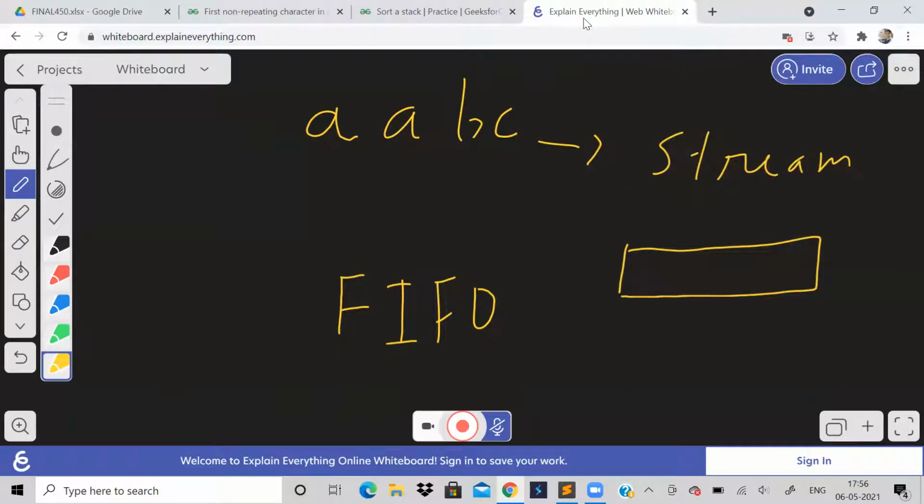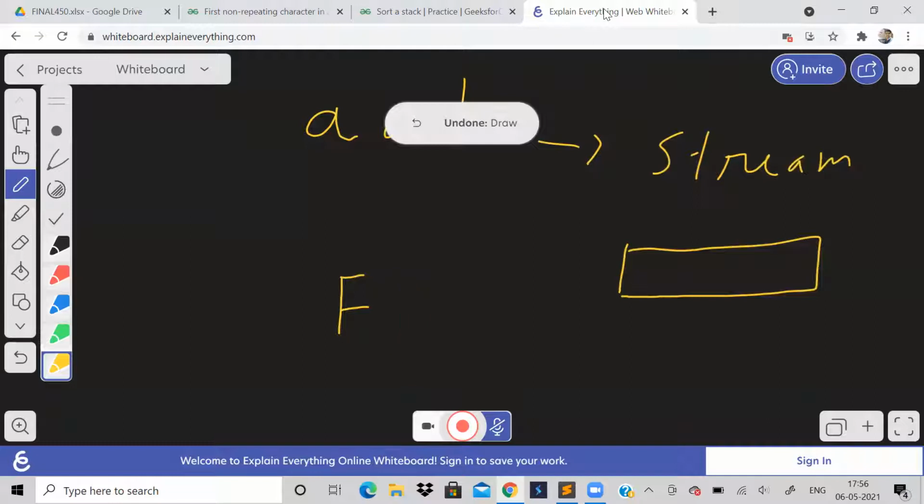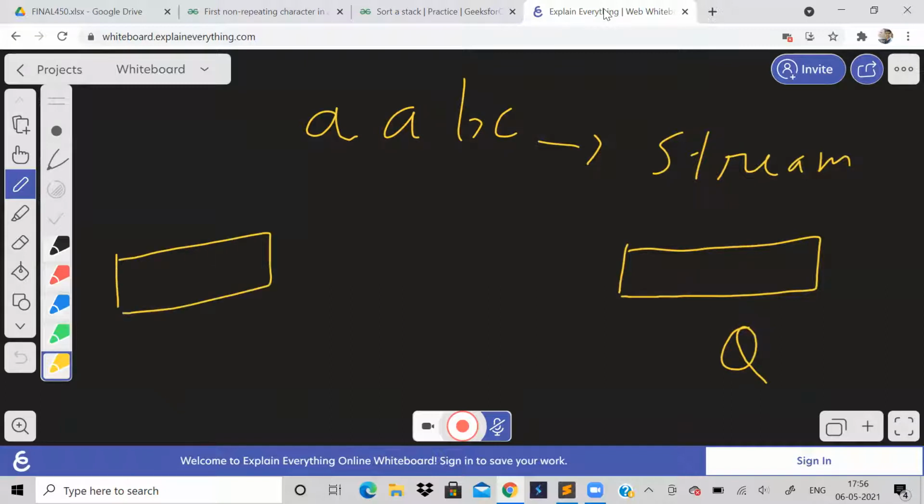So let us see how it happens. So we have a queue over here, and we also need a frequency array. So this is our frequency array. Okay, we are traversing the string now.